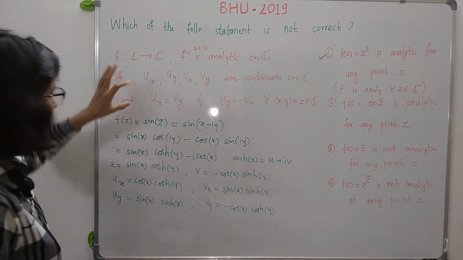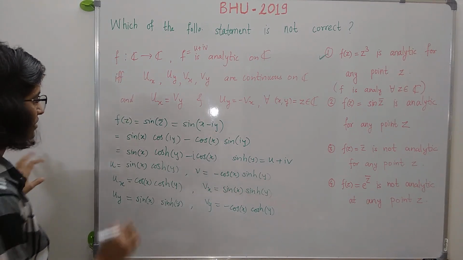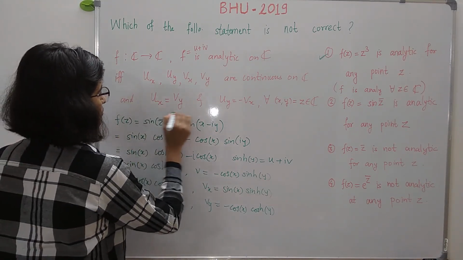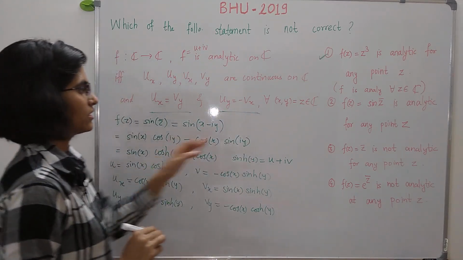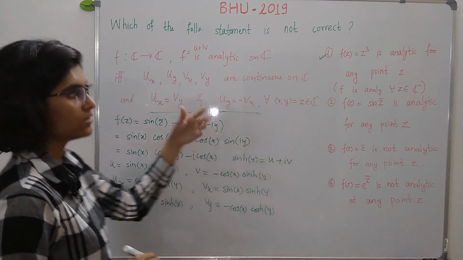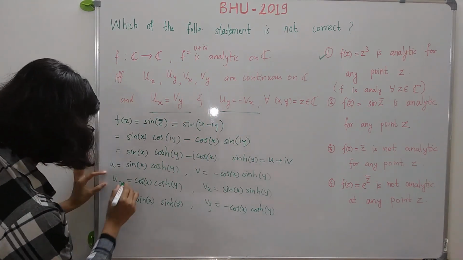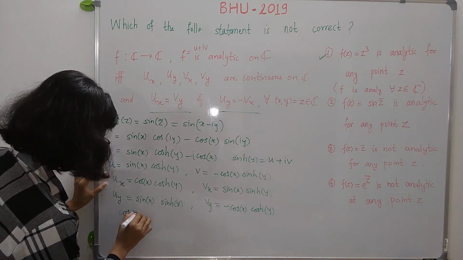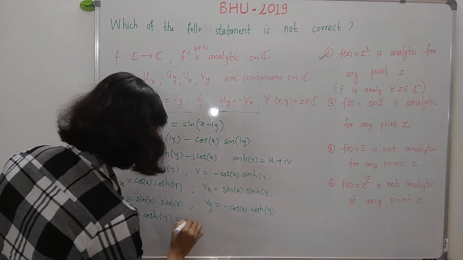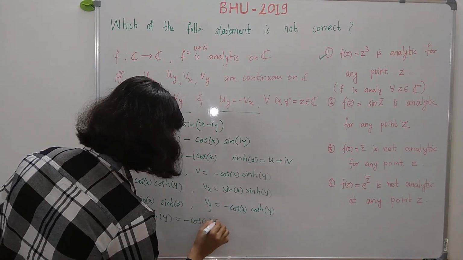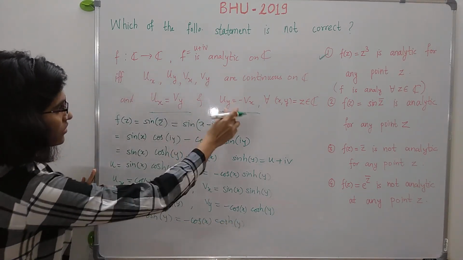Now let us check the second condition, the CR equations. So CR equations means ux is equal to vy and uy is equal to minus vx. It must be true for all x, y in the complex plane C. So this ux, cos x cos hyperbolic y, must be equal to minus cos x cos hyperbolic y, and uy is equal to minus of vx.